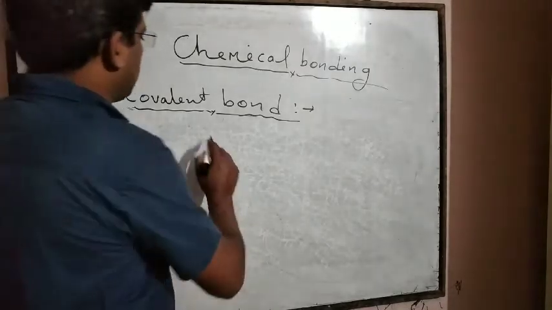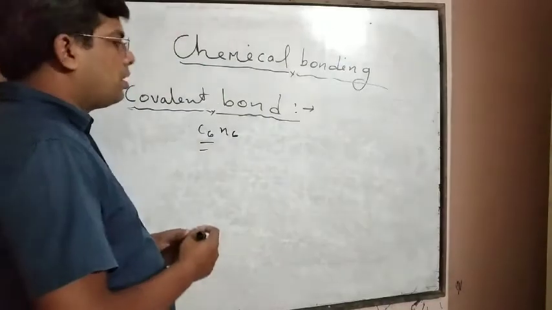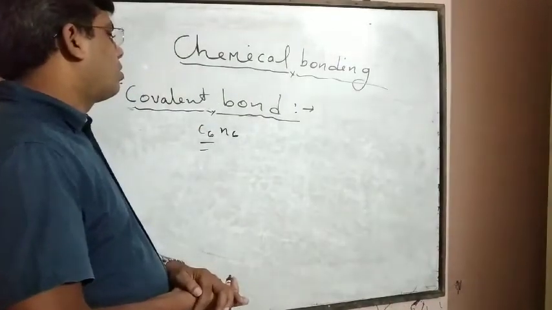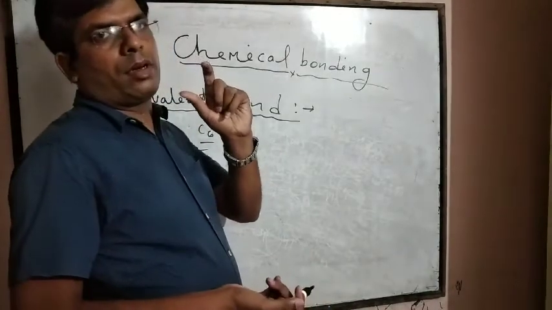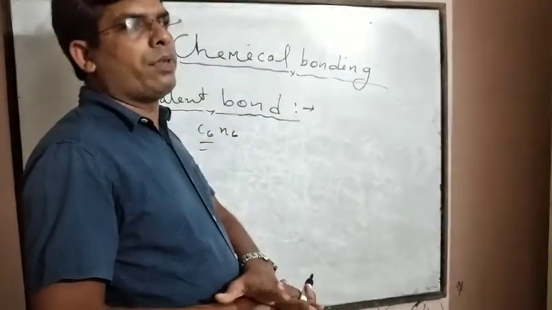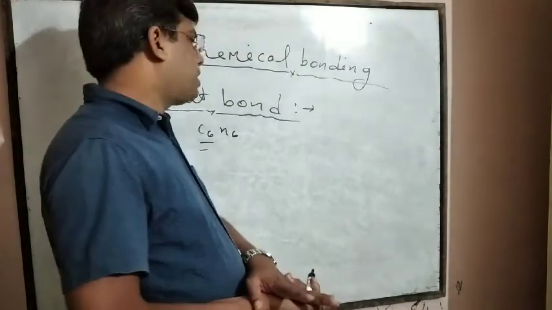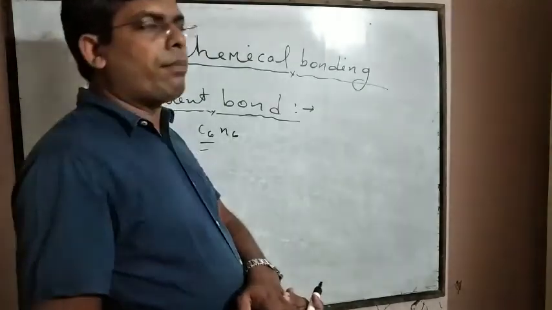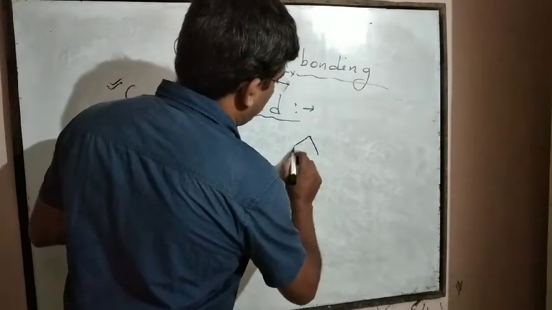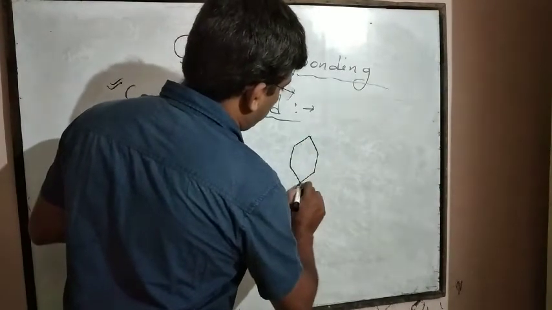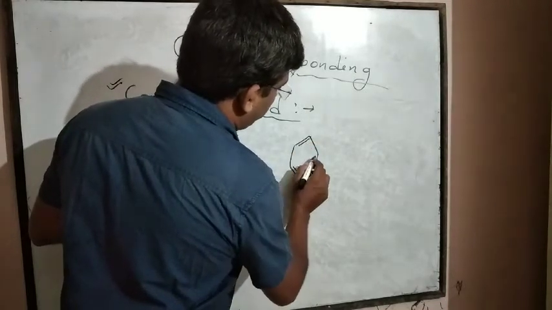Now, if benzene, C6H6, is taken, which is a closed aromatic compound, then in this compound each carbon atom is connected with a hydrogen atom, and in the formation of benzene, 3 alternate double bonds are present.